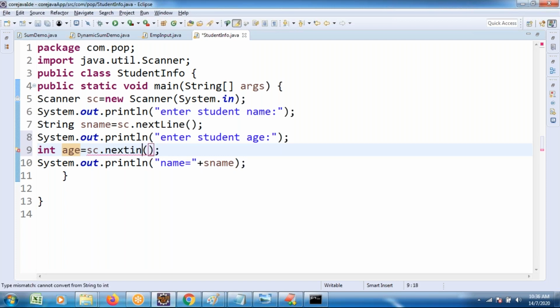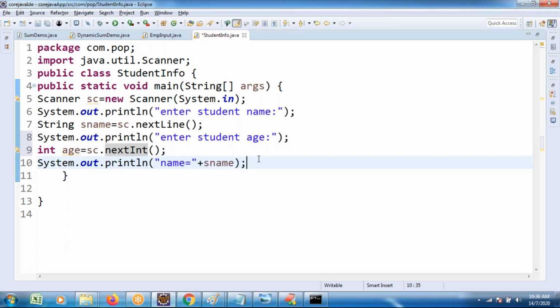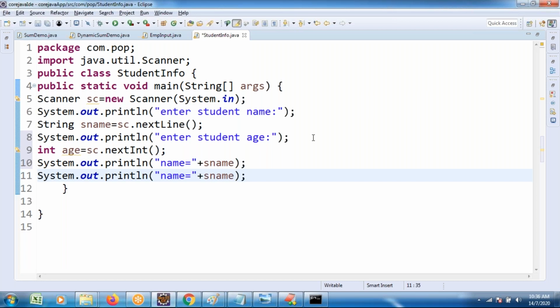Previously I took one field and everything was fine. Now I want to print that value also. System.out.println, student age is equal to, printing that age.